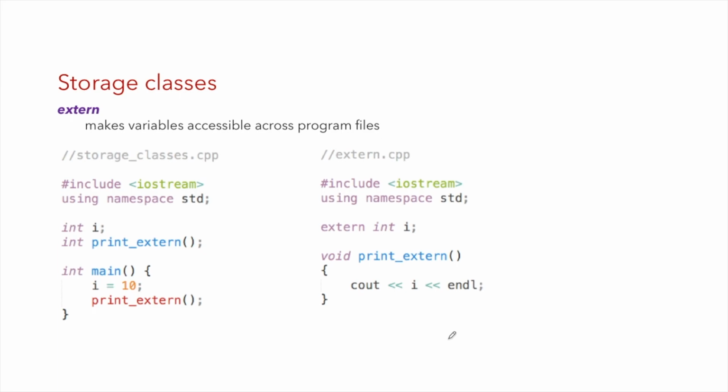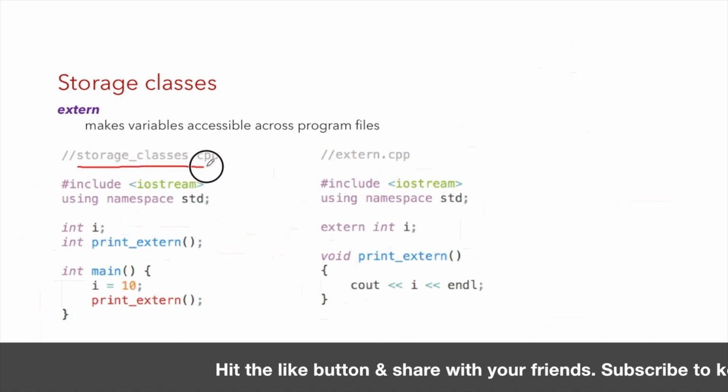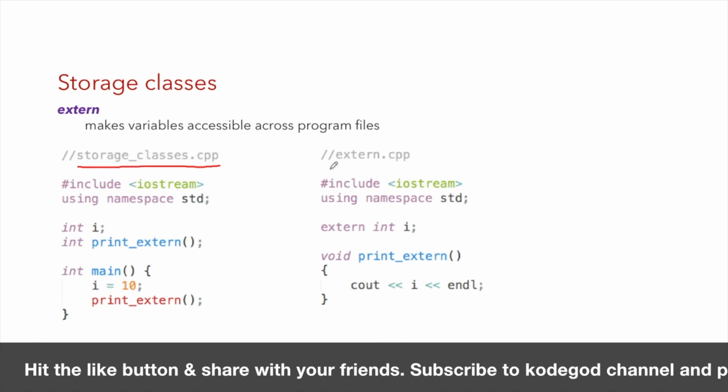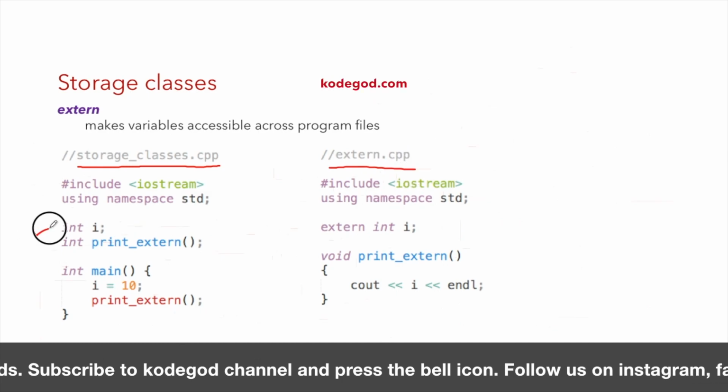Then we have the storage class called extern. It makes variables accessible across program files. So in this example we have these two C++ files, storage_classes.cpp and extern.cpp. In the first file I have declared a variable.